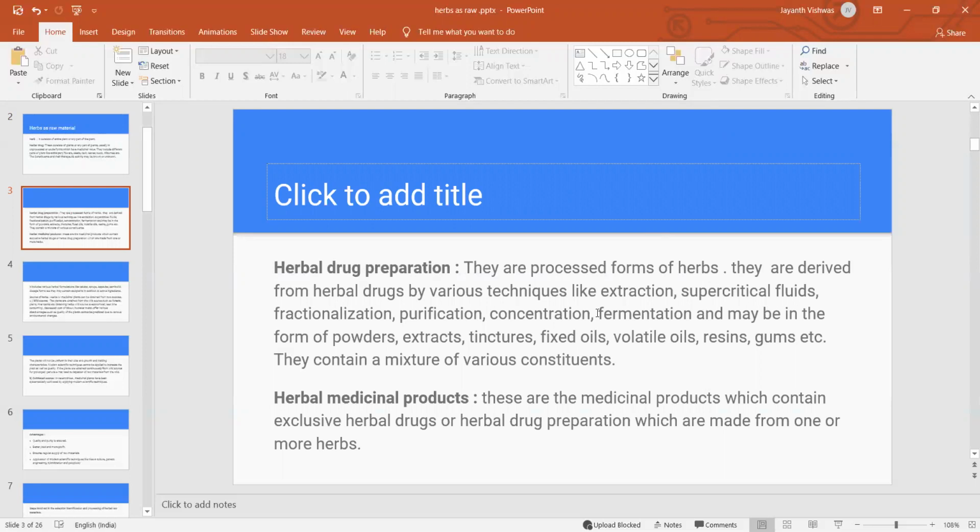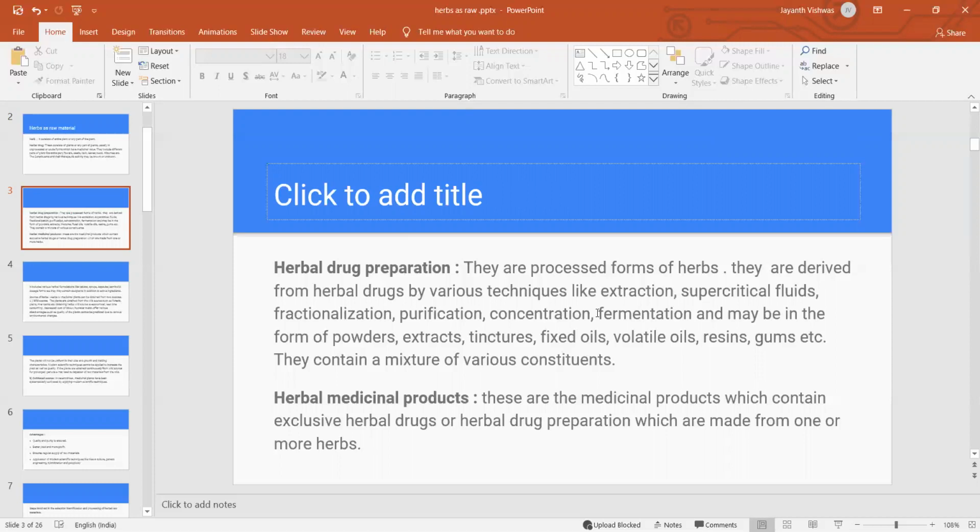They are derived from the herbal drugs by various techniques like extraction, supercritical fluid extraction method, fractionalization, purification, concentration, fermentation, to get powders, extracts, tinctures, even decoctions, fixed oils, volatile oils, resins, gums, etc. They contain a mixture of various constituents.